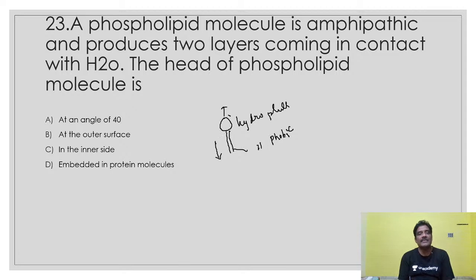So mostly in the cell membrane, the lipid present is only phospholipids. That point you have to understand. So this is the correct answer. On the inner side, the protein molecule is embedded, and the head part is towards the outer surface.